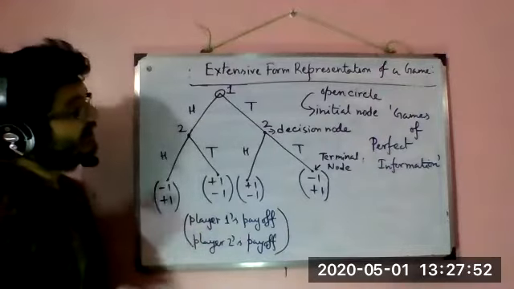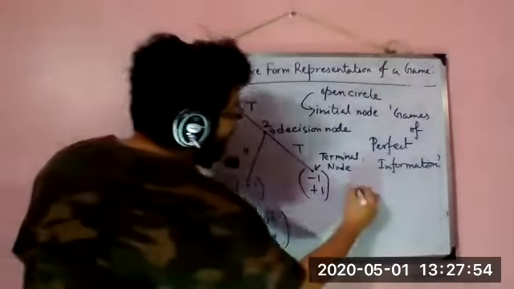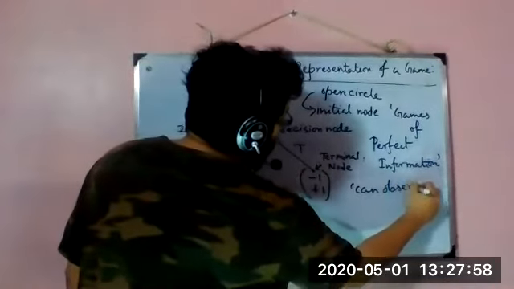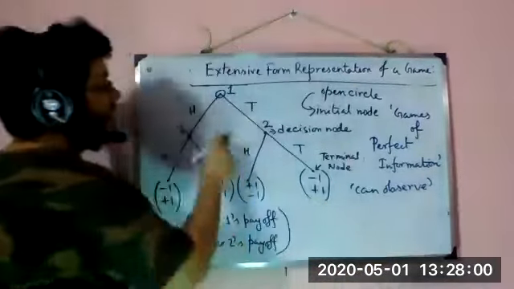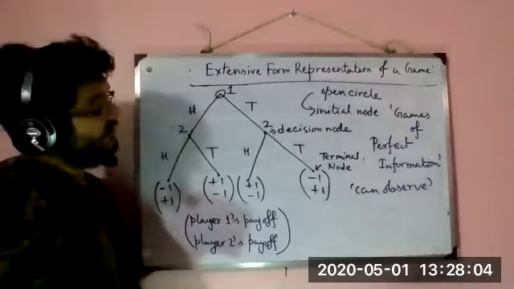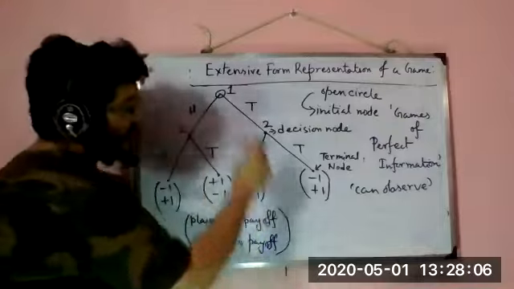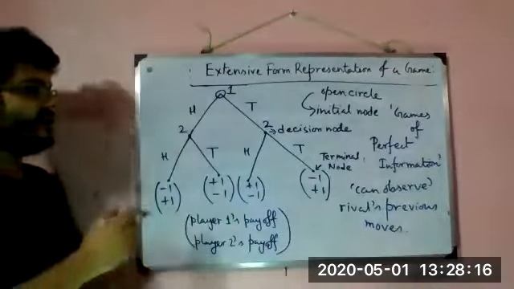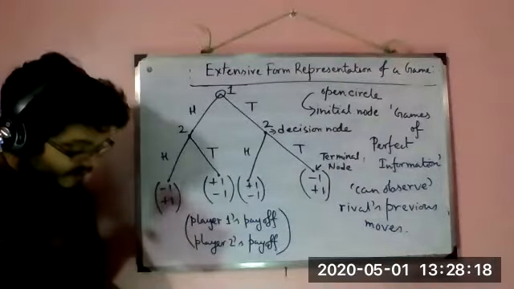A game where one player can observe, so that is the important part, one player can observe what the rival is doing, and when, at the rival's previous move. So can observe the rival's previous moves. So let's look at this game. It's a very simple game.